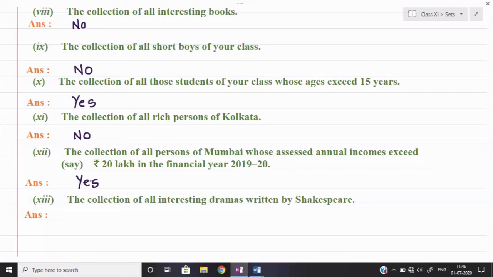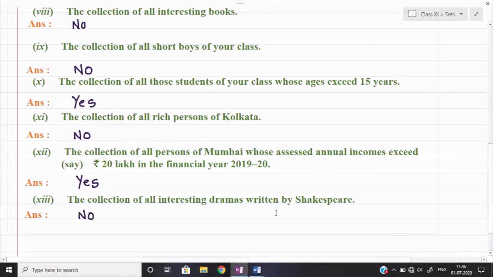But is it possible that the other person is also liking the same dramas? It is not possible to say that whichever dramas I like, you or any other person will like; that will be different. So we can say that yes, objects are not well defined here, and this will not be a set in the collection. Okay, students, we have finished today.